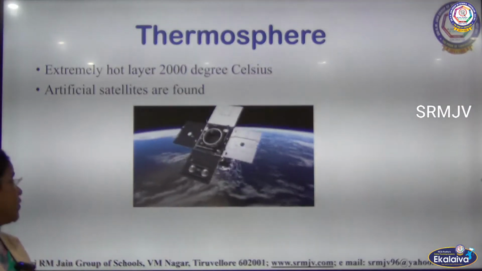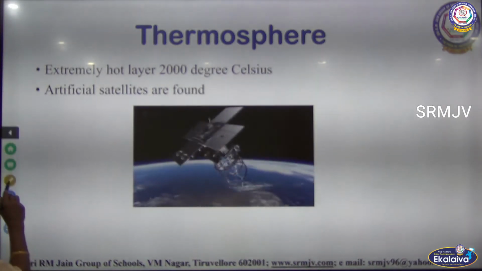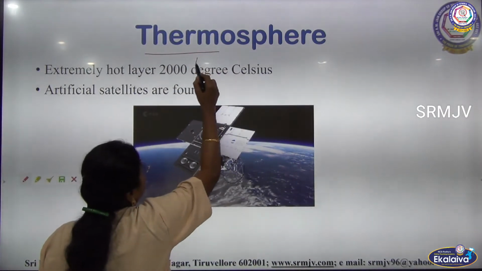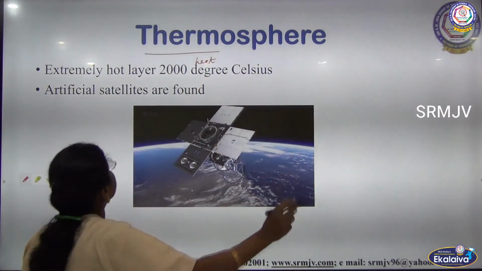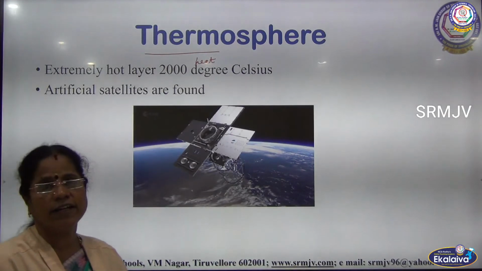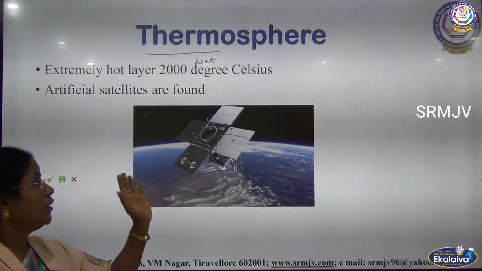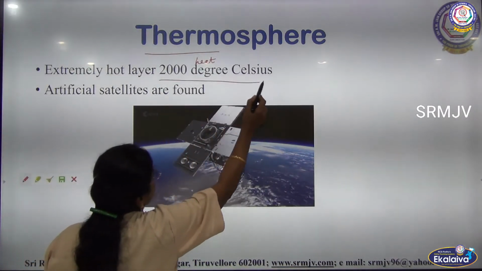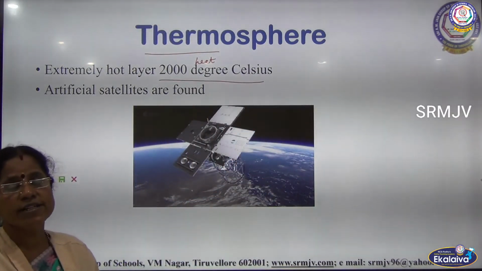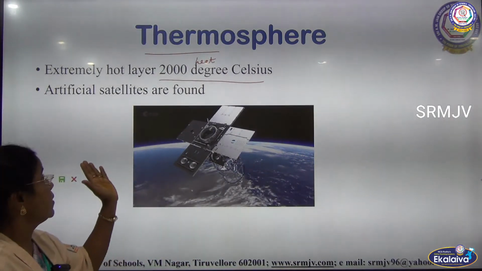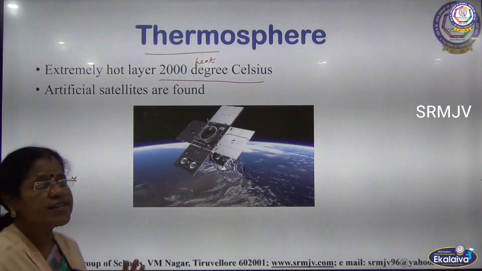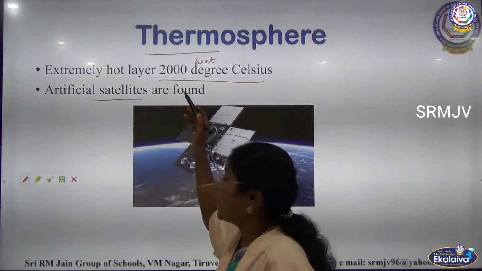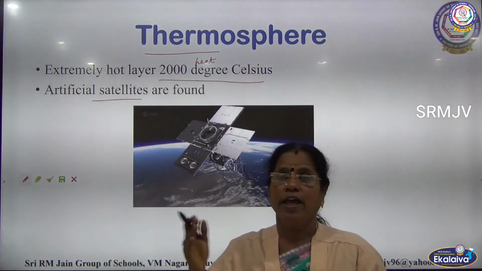Next is the thermosphere. As the name suggests, thermo means heat. What is the meaning of thermo? Thermo means heat, so it is an extremely hot layer in the atmosphere. The temperature of this layer is 2000 degrees Celsius. Mostly in this layer you can see artificial satellites, which are present either in this layer or in the exosphere.